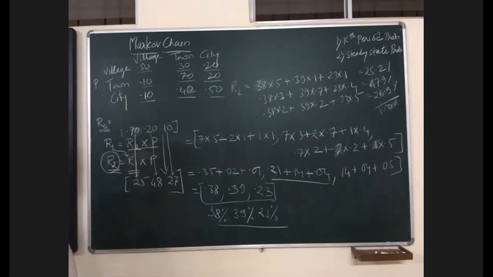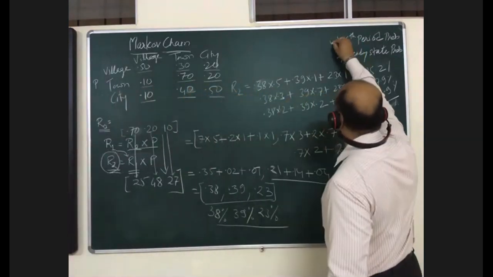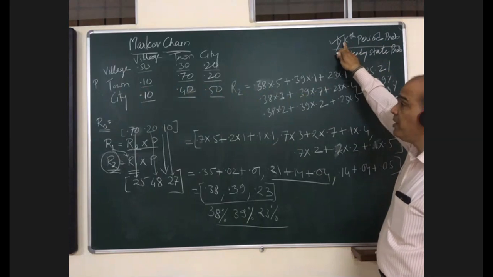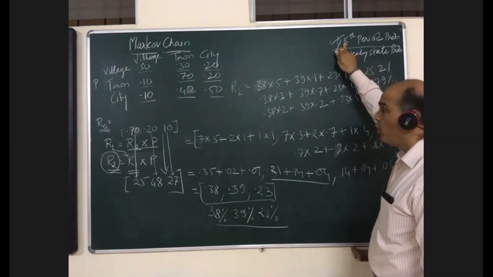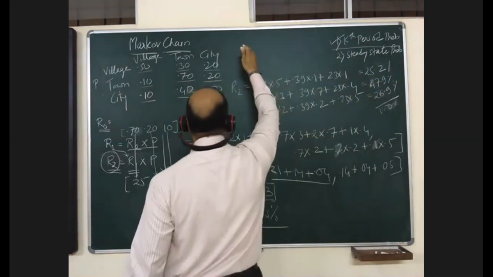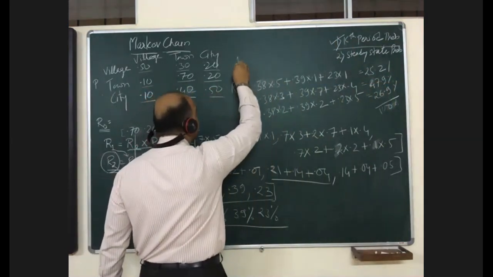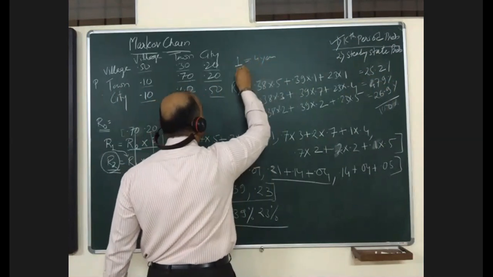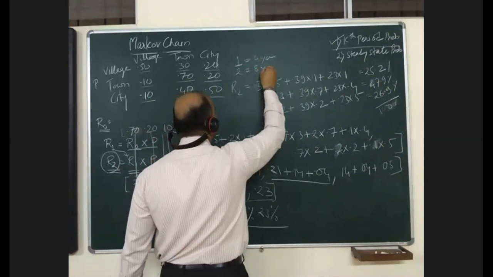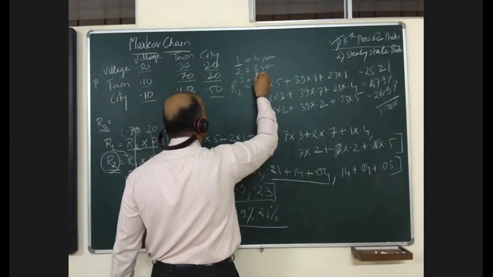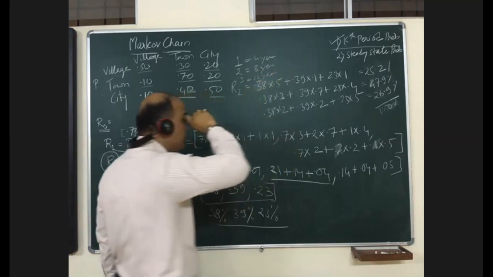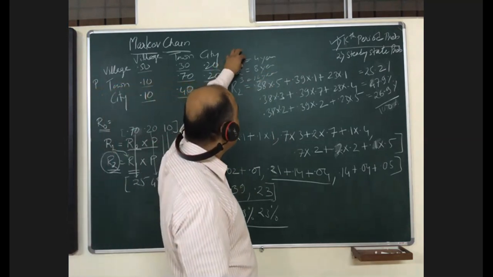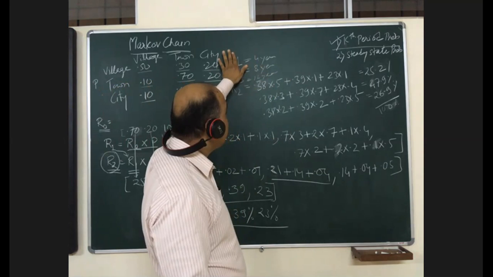Now we have completed this method. At the max they may ask you 3 years or 3 periods. In the question it might be written that 1 period is equal to 4 years, 2 periods is 8 years, and 3rd period is 12 years. In case of car purchasing transaction, it is usually understood that after 4 years a person tries to change his car.